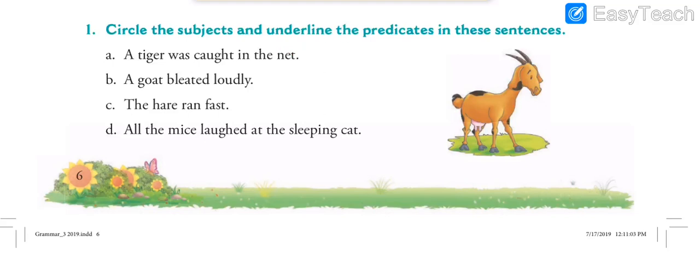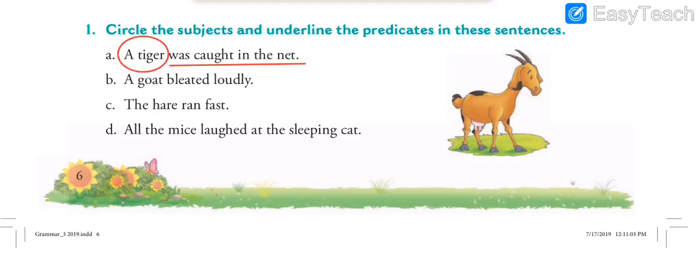So the first one, a tiger was caught in the net. What is the subject over here? Who is performing the action? Who is being caught? Tiger. So the tiger is the subject. We have underlined it. And what is the predicate? The remaining part of the sentence, was caught in the net. This is the predicate. So this is the sentence, a tiger was caught in the net. We have circled the subject and we have underlined the predicate.